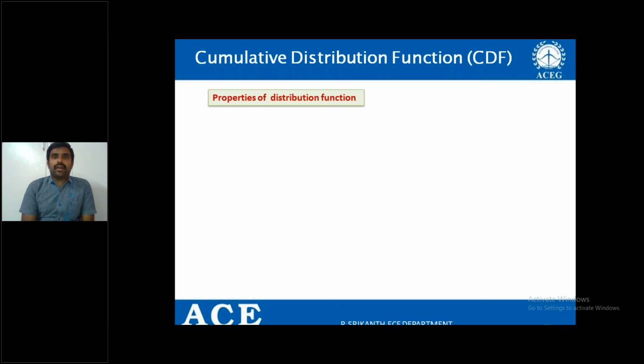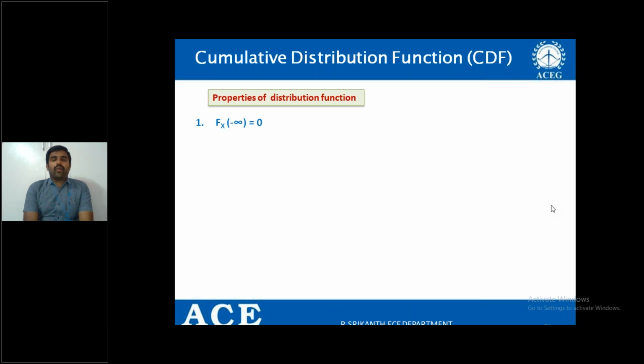Now I'm going to discuss the properties of the distribution function. Coming to the properties, the first property: Fx of minus infinity is equal to 0.